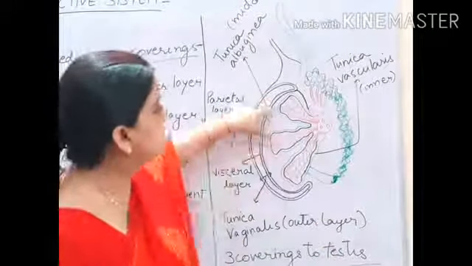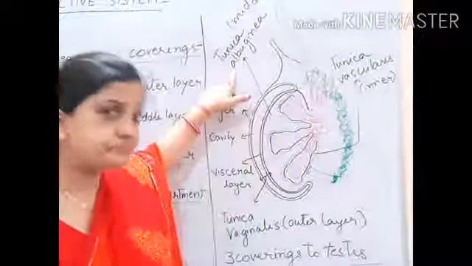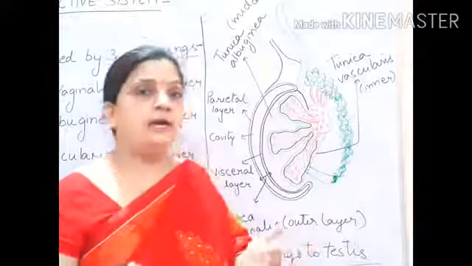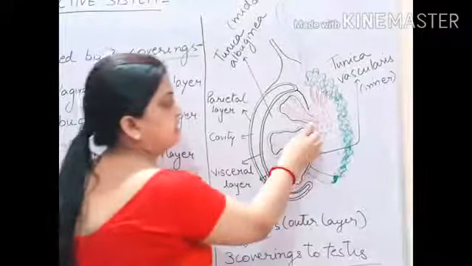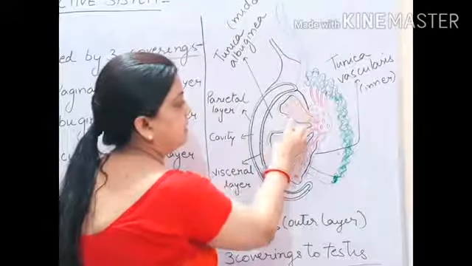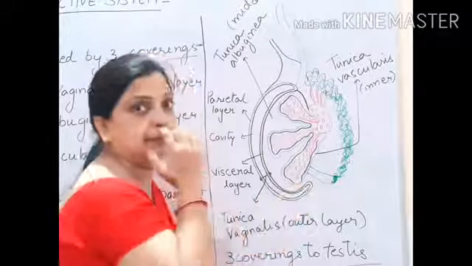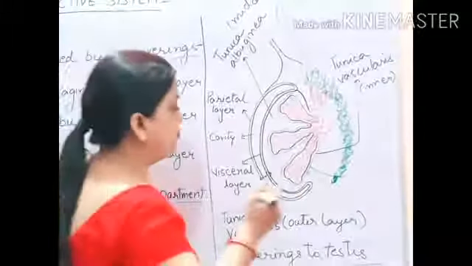Now, I told you that within the testis, about 250 small compartments are present. You can see that I have drawn here these small structures in black color. These small tubes are called testicular lobules.